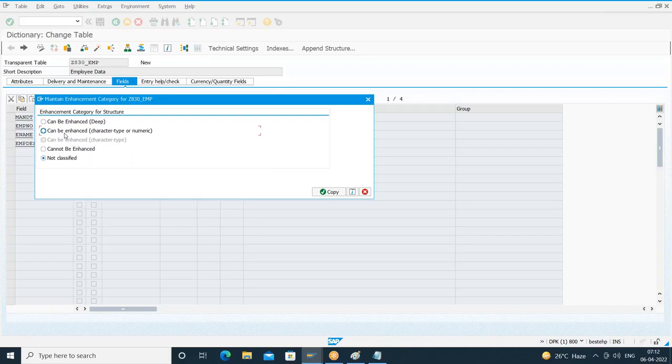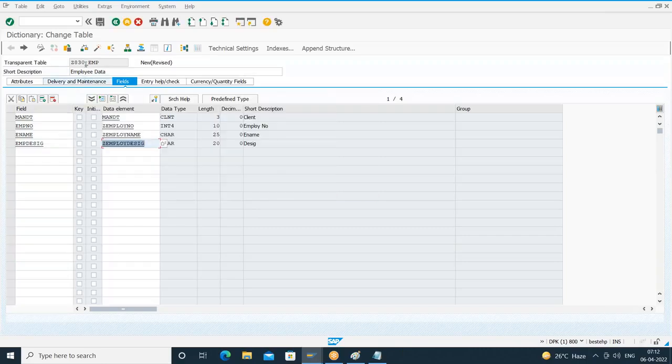So I'll choose Extras, Enhancement Category menu item, Not Classified, select an enhancement category. I'll go for what? Can be enhanced, character type or numeric. I can choose any of them. Done. Okay. So save it.